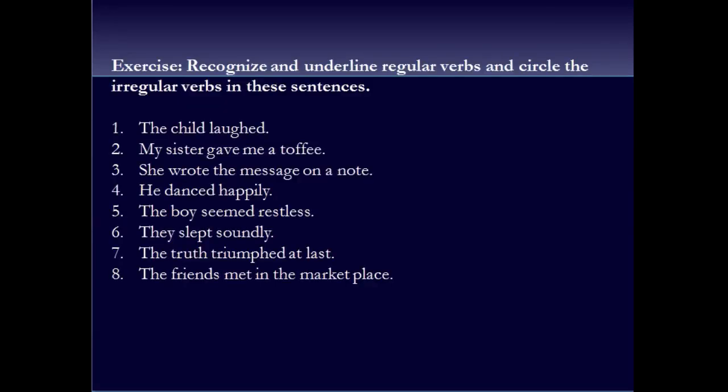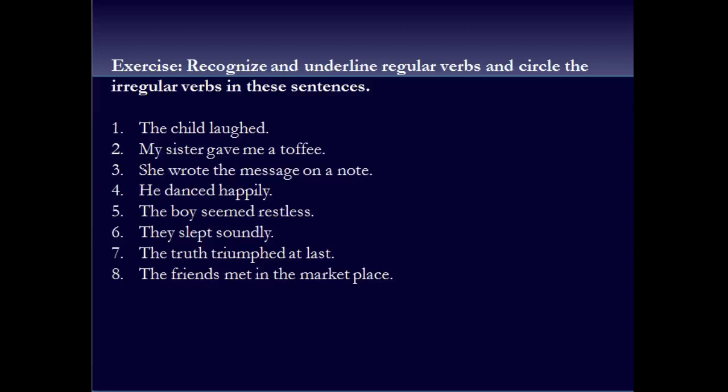Okay, we have read a lot of forms, and I think we should do a little exercise to strengthen the concept and revise what we have just read and heard. In the exercise you have to recognize and underline regular verbs and circle the irregular verbs. In all of these sentences, quickly see which are the verbs and then underline regular ones, the ones ending with D or ED, and circle the irregular ones, the ones which have different spelling and do not end with D or ED.